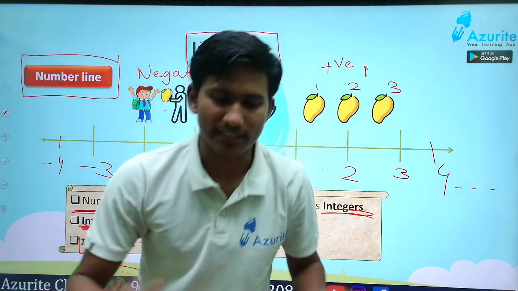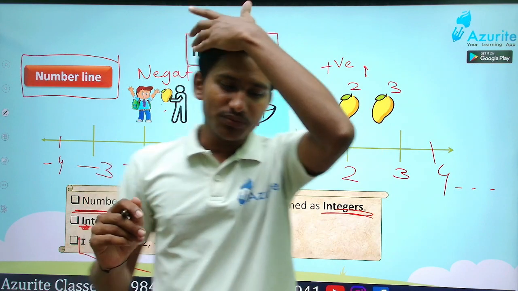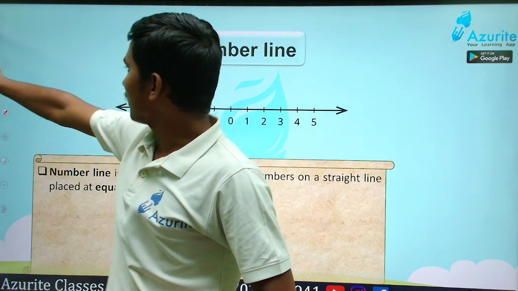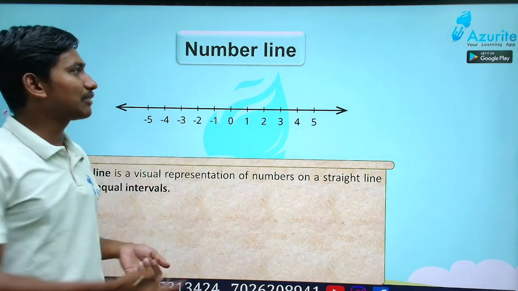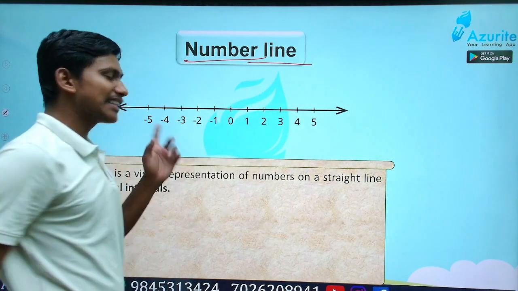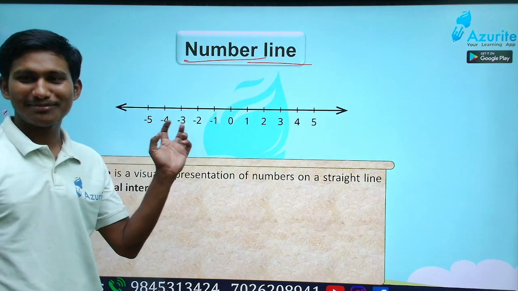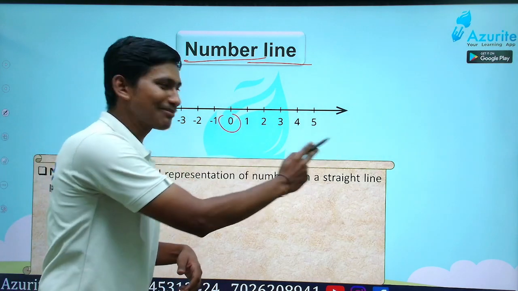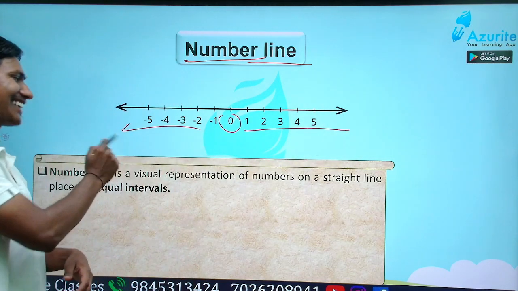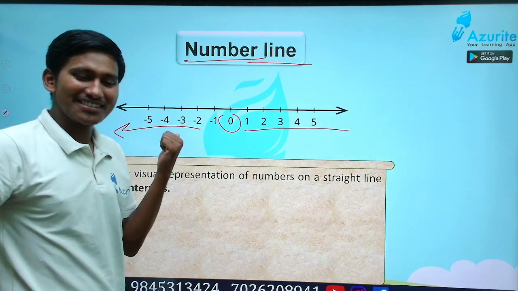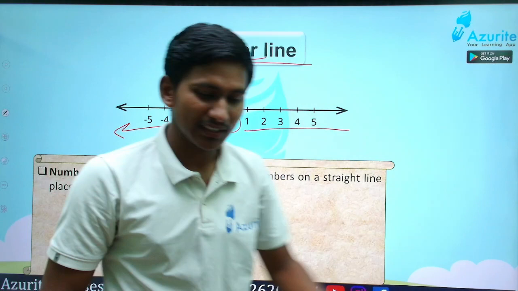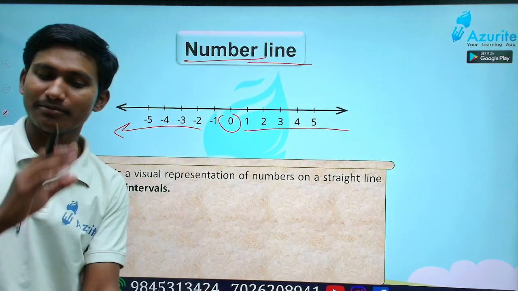Fine. Okay, see here. Next, we have studied about the number line, isn't it? So the number line represents numbers, that is 0 and then positive numbers, and this side is negative numbers, isn't it? So all these numbers are represented on the number line.